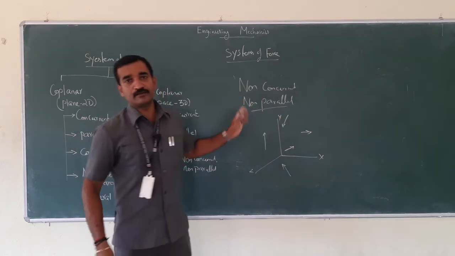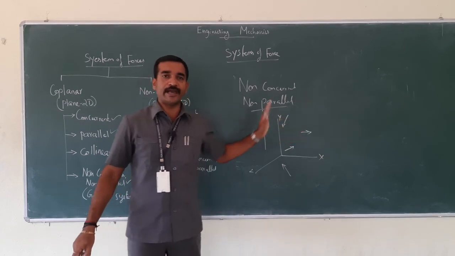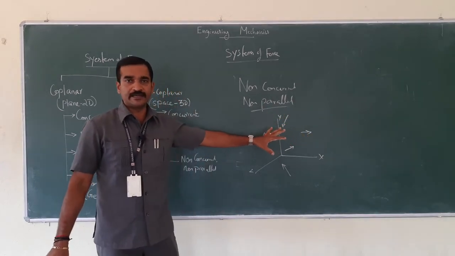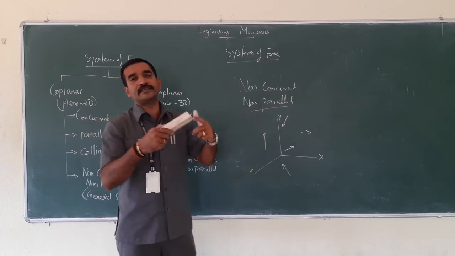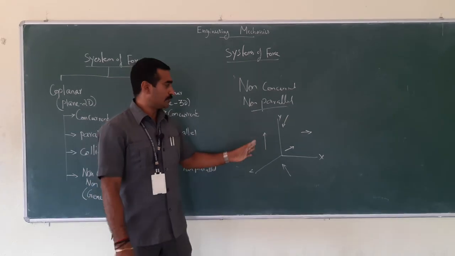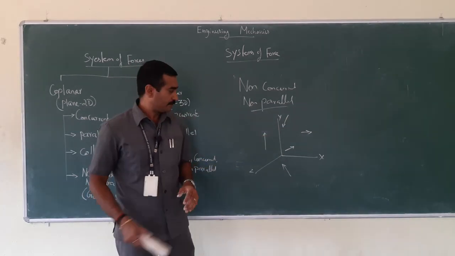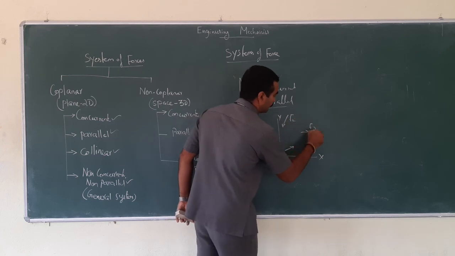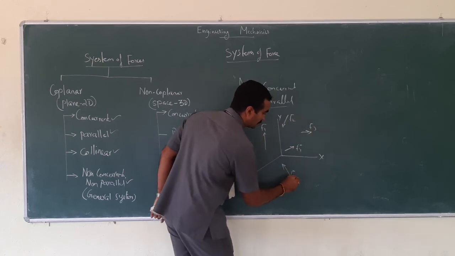So none of the forces are parallel to each other and none of the forces are concurrent, right? Concurrent in the sense it should meet at the same point, parallel in the sense it should be parallel to each other. So assume this is F1, this is F2, this is F3, this is F4 and this is F5.